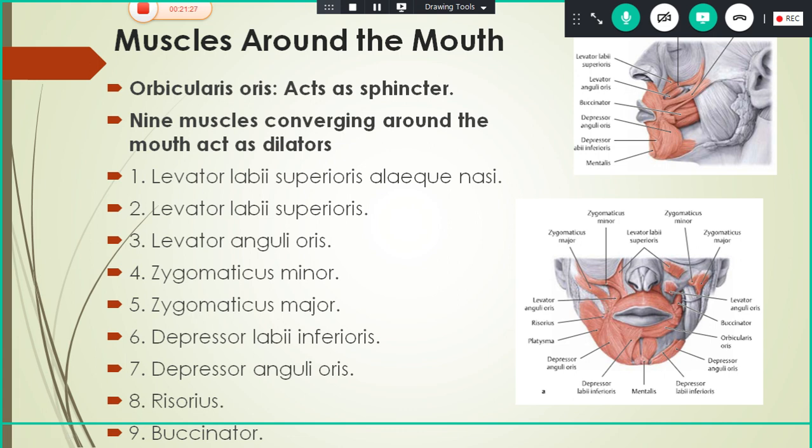The names of the muscles are levator labii superioris alaeque nasi, levator labii superioris, levator anguli oris, zygomaticus minor, zygomaticus major, depressor labii inferioris, depressor anguli oris, risorius and buccinator. We'll see them one by one.